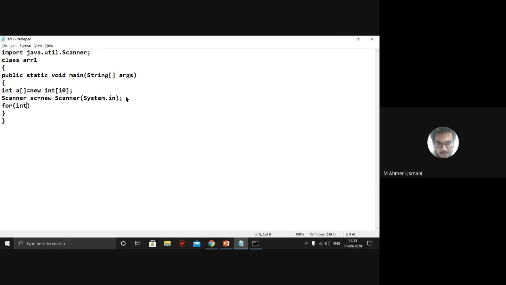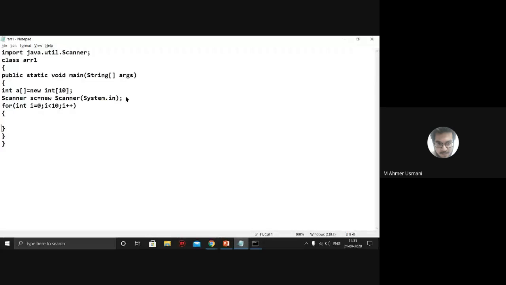For int i is equal to 0, i is less than 10, i plus plus. Okay, and here you have to assign the values.